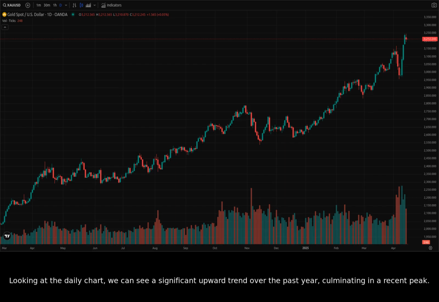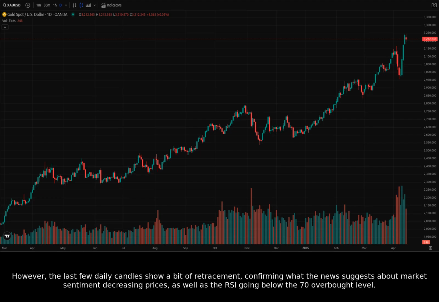Looking at the daily chart, we can see a significant upward trend over the past year, culminating in a recent peak. However, the last few daily candles show a bit of retracement, confirming what the news suggests about market sentiment and decreasing prices, as well as the RSI going below the 70 overbought level.